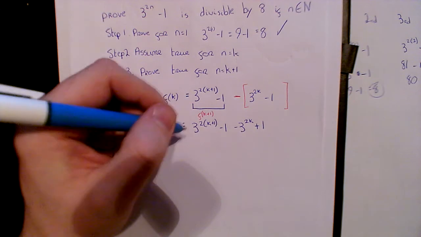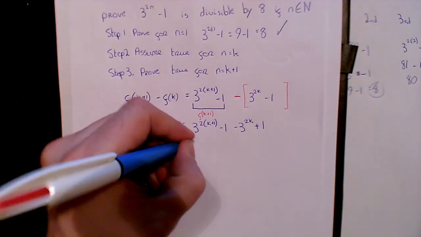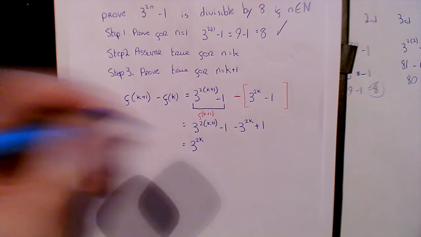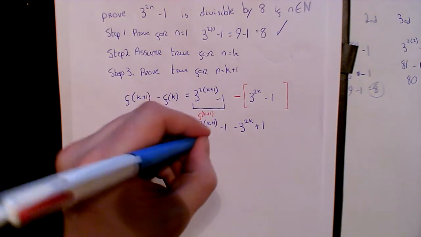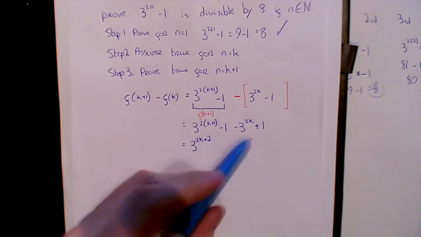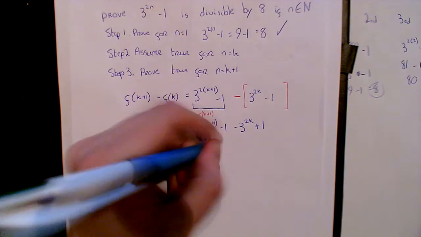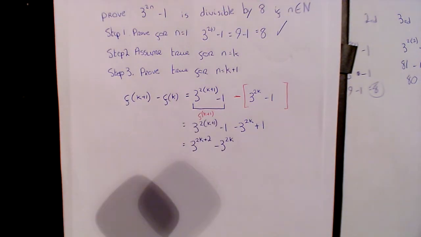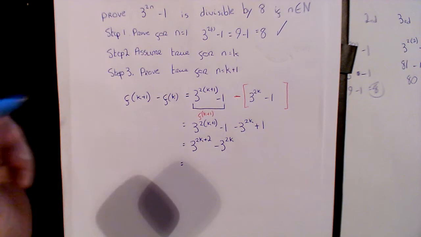Okay, so to tidy this up a bit, I'm going to multiply out my bracket, so it'll be 3 to the 2k plus 2, then minus 1 plus 1, they disappear, and then we have minus 3 to the 2k. Okay, let's keep going.